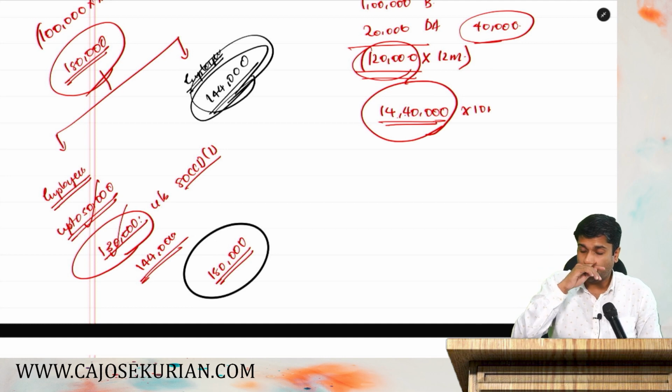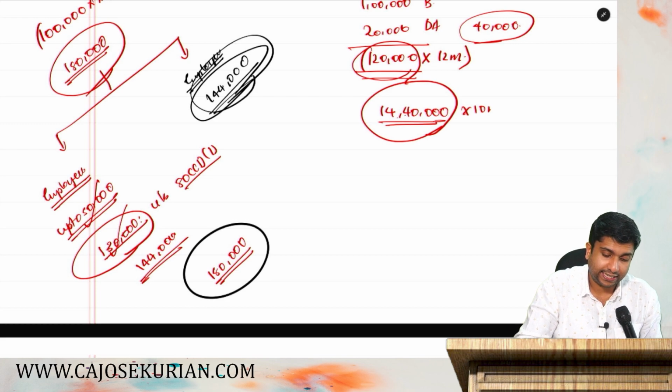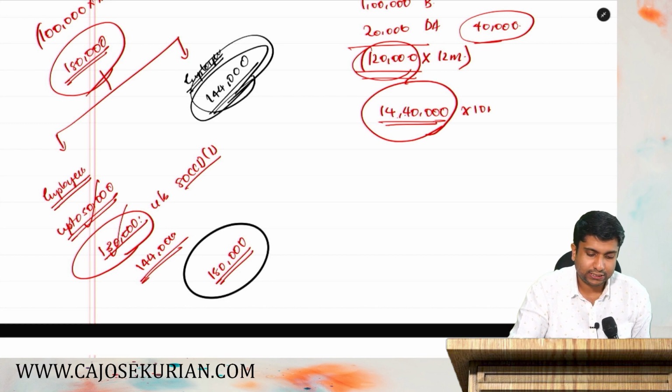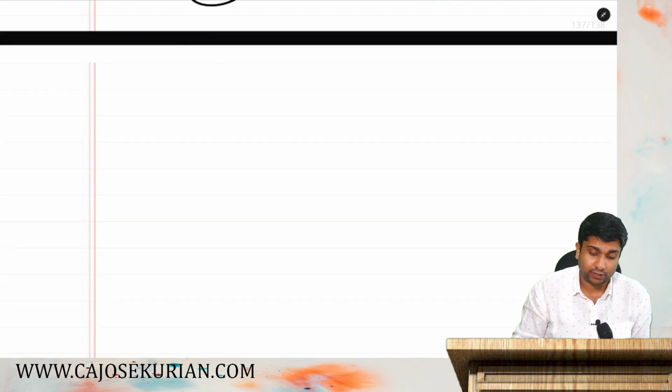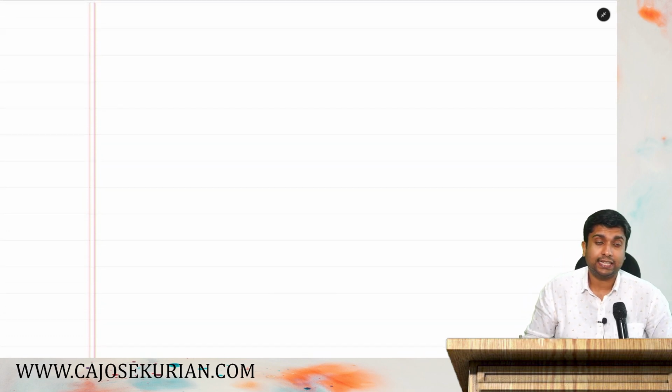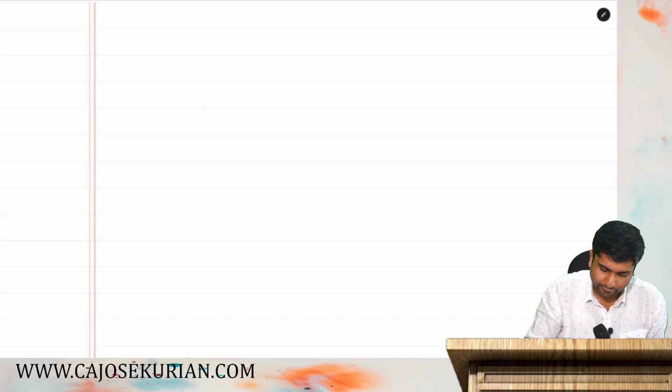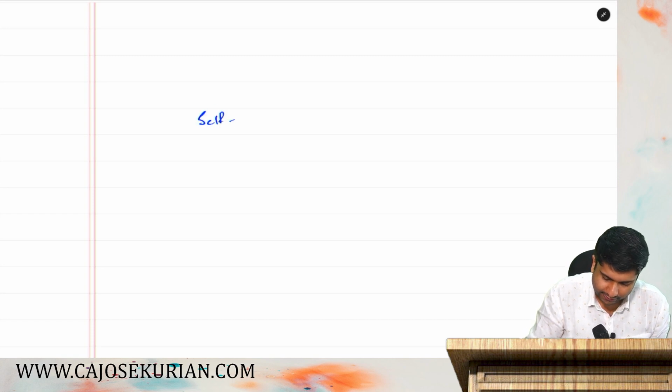There is one more thing that you have to consider under this 80 CCD, that is for self-employed persons also. They can start with this National Pension Scheme. So let's understand it for self-employed persons.